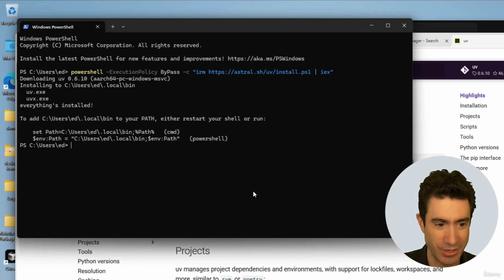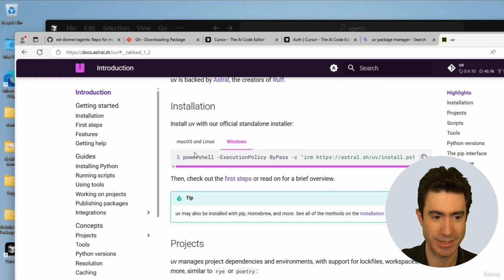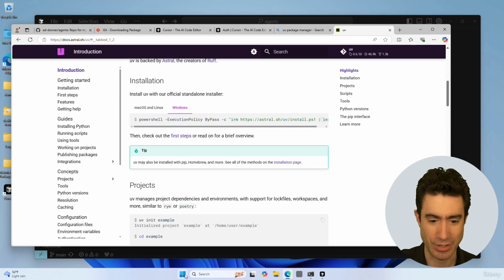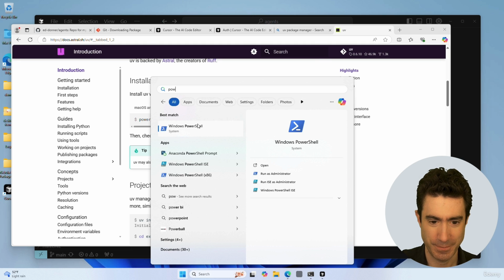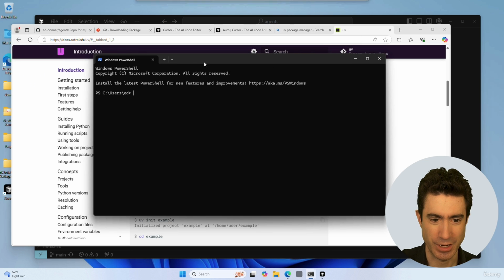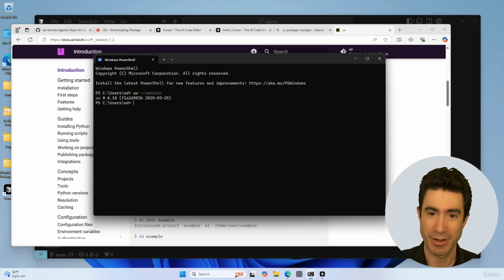And it's telling you you can either restart your shell to take this into the path, or you can run those commands. We're going to restart our shell. We type exit to get rid of that shell, and we start a new shell. And you must remember to do this, otherwise it won't work. So PowerShell again, and now we should have access to UV. And so we can type uv --version, and there we have UV installed on the machine.